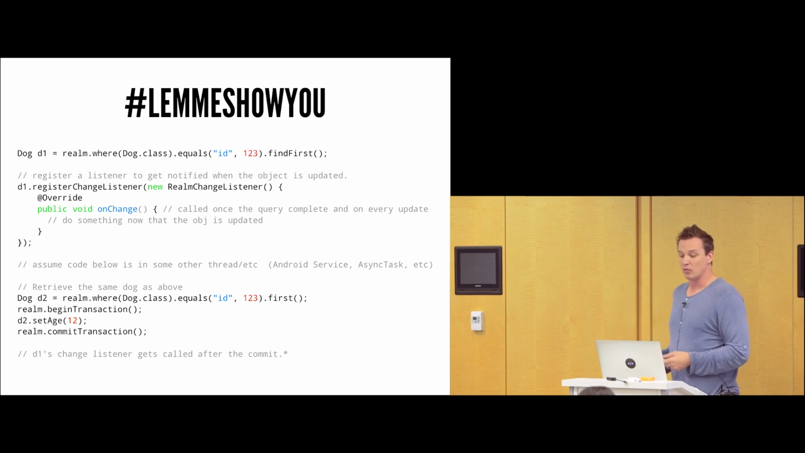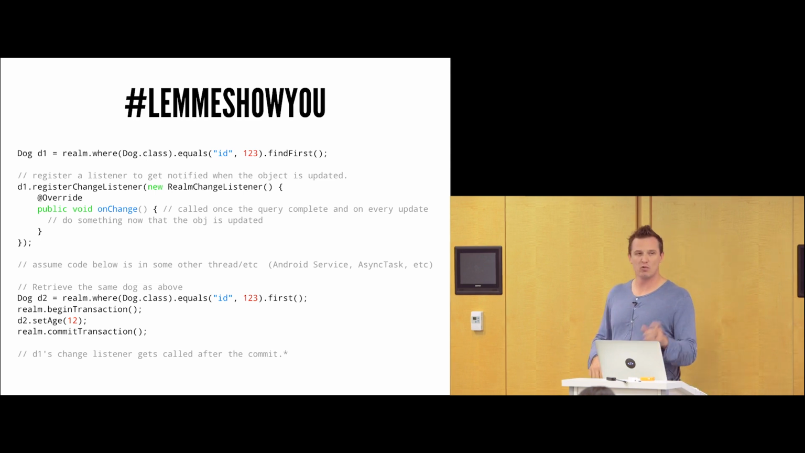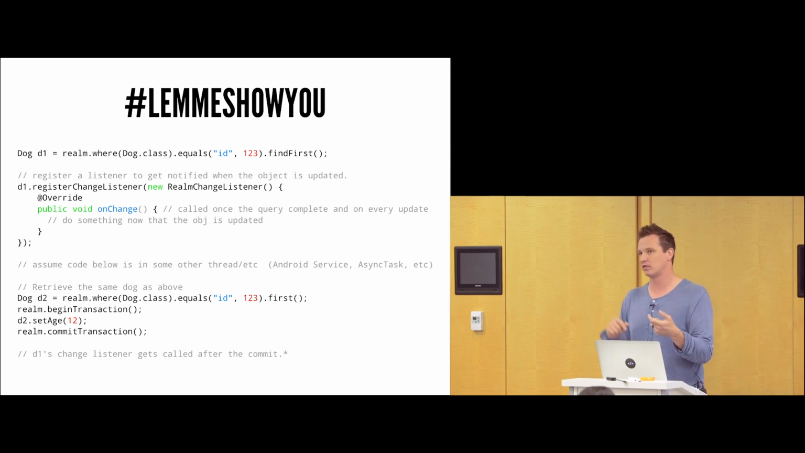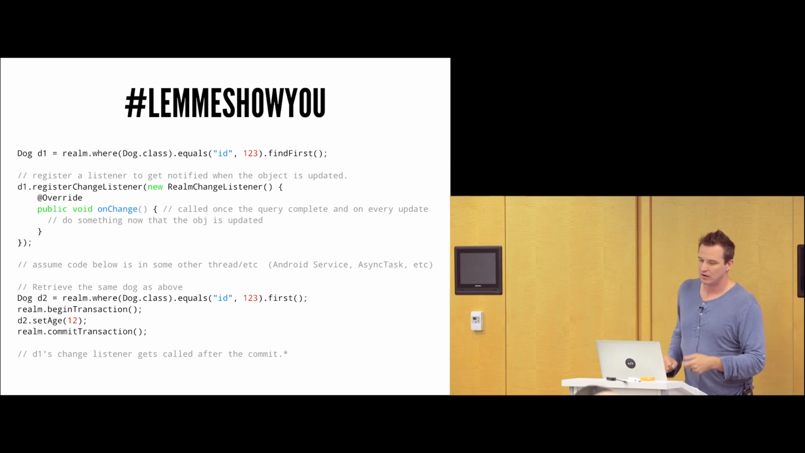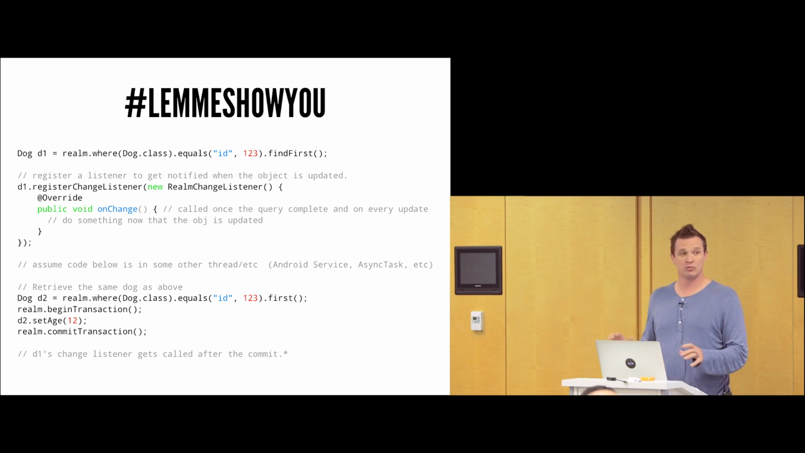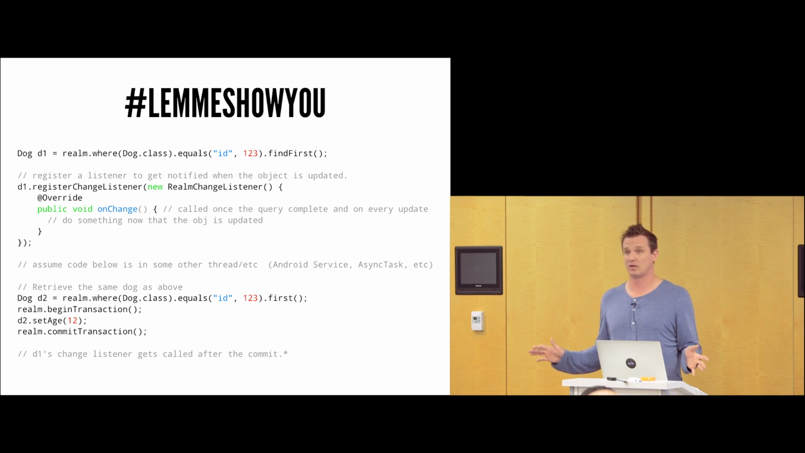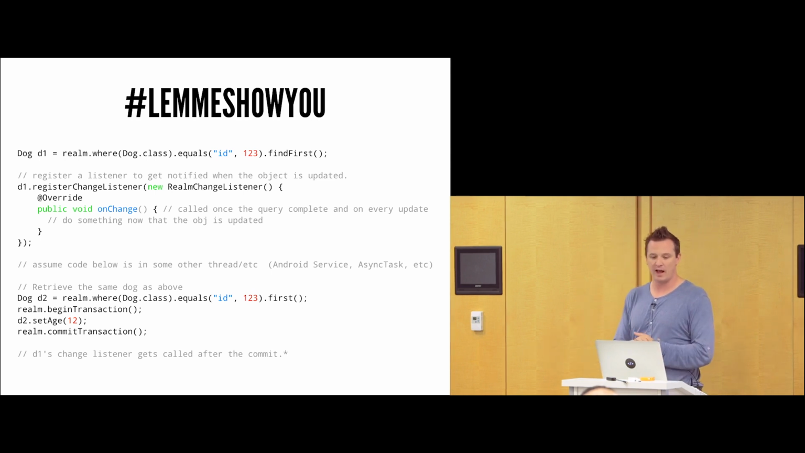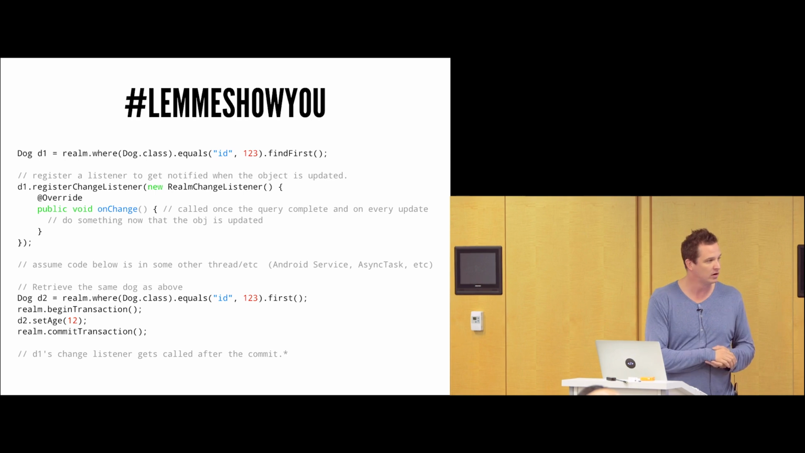At that point in time, we can add a change listener to that object. What we're basically saying is, hey Realm, anytime this dog object changes, I want you to call this little listener here. You see the Realm change listener. Now, on the bottom half of the screen, let's assume that code is running in some type of asynchronous service, maybe an intent service or AsyncTask or RX or whatever.